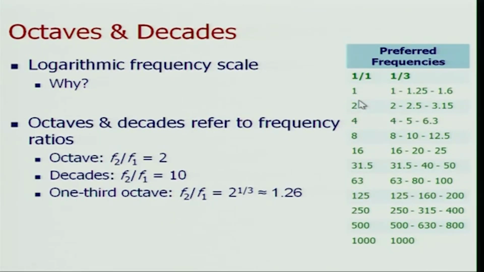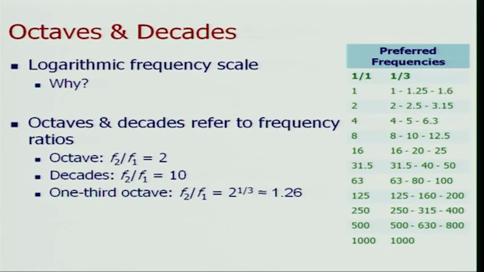So we start with 1, we go to 2, then 4, then 8, then 16, and then we don't go to 32, but rather we go to 31.5, and then double of that is again 63, then double of that is 126, but we go to 125 because we want to end up at 1000. So there's slight variation in the choice of frequencies, then the 63 to 125, 250, 500 and 1000.